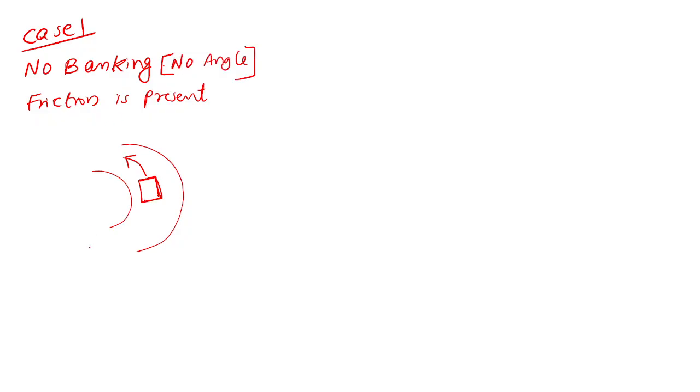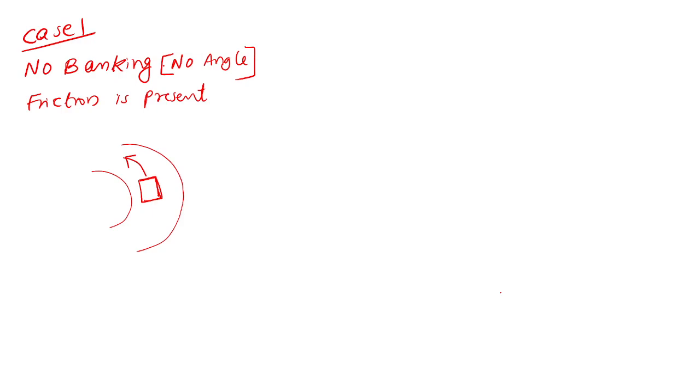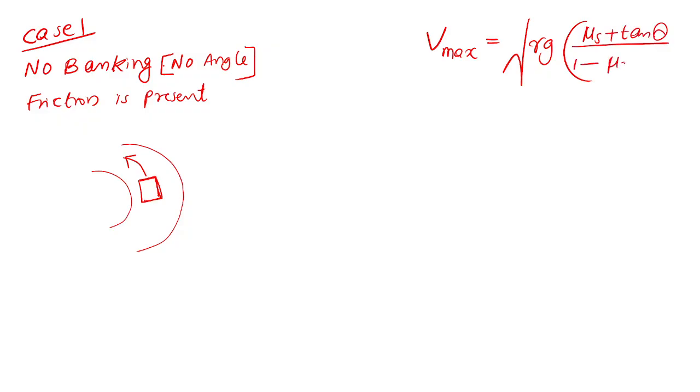Friction is there. So, what is the general formula? This is the general formula. Let me write here. Never forget this formula. The maximum or safe speed is given by the general formula root of Rg into mu s plus tan theta divided by 1 minus mu s tan theta. You have to memorize this. I have derived this formula, which we studied in the previous class.